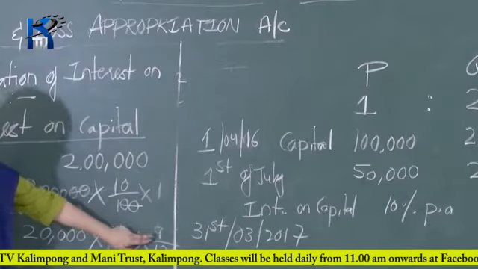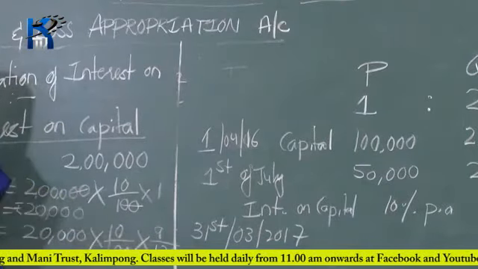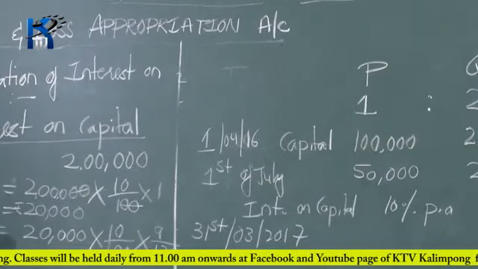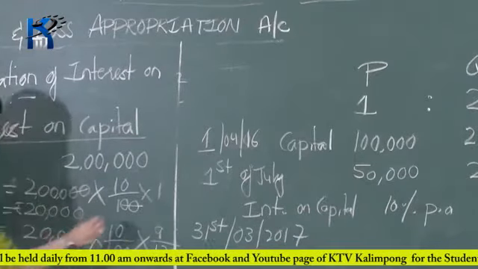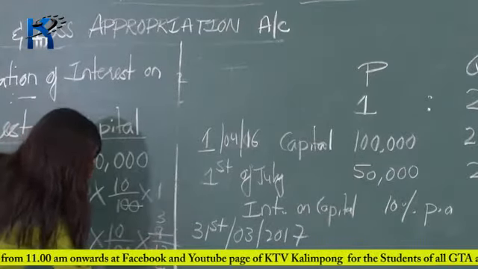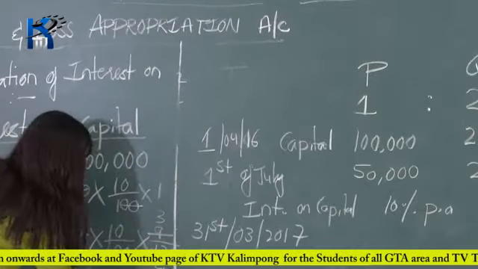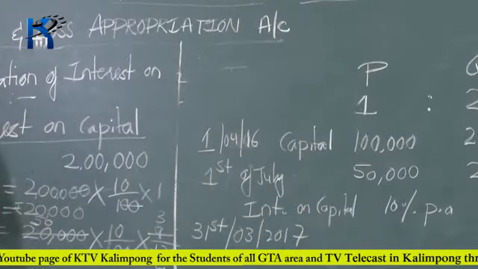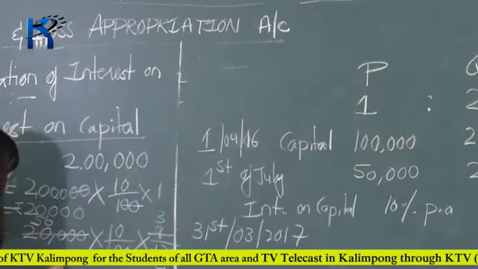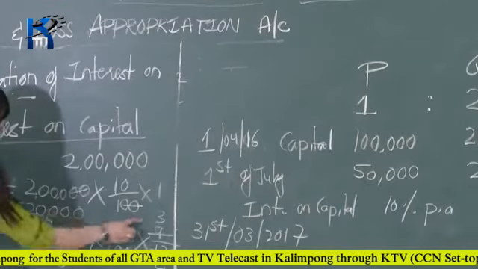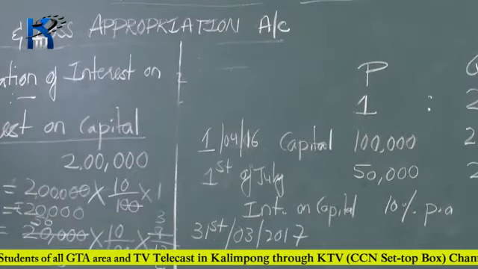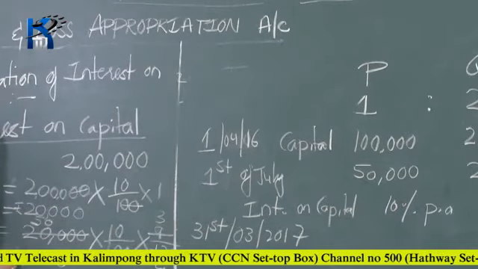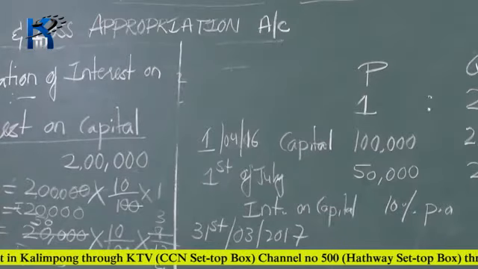We are dividing the months by 12 because there are 12 months in a year. So 9 divided by 12. Now strike out the zeros. Again 3 3s are 9, 3 4s are 12. So 4 1s are 4, 4 5s are 20, 0. So it's 500 into 3 gives you 1500. Okay. So 3 into 50 gives you 150, and 150 into 10 gives you 1500. Okay. So this is interest on Q's additional capital.